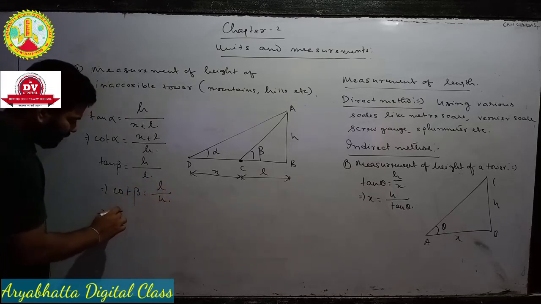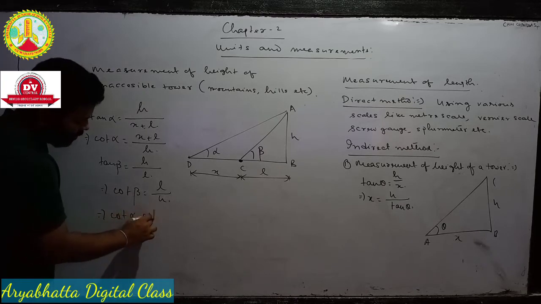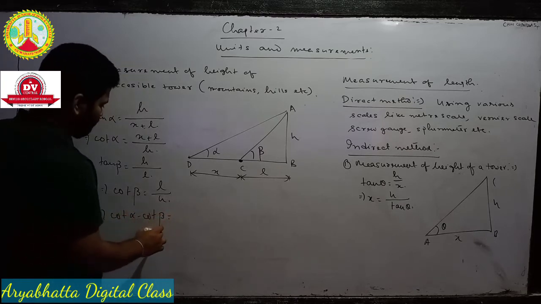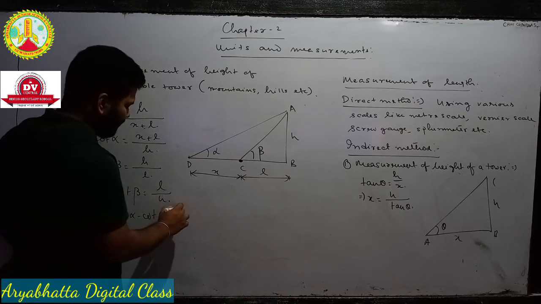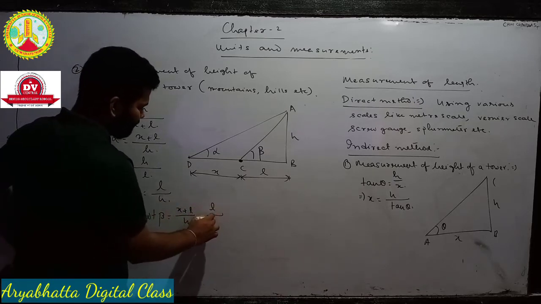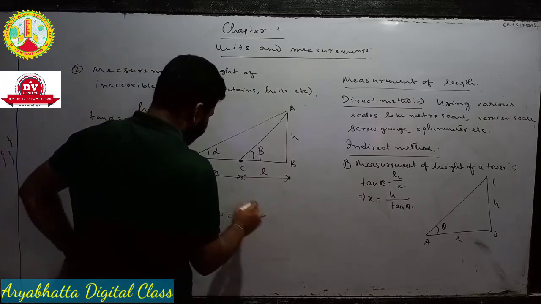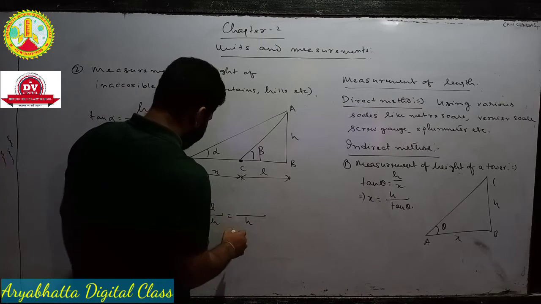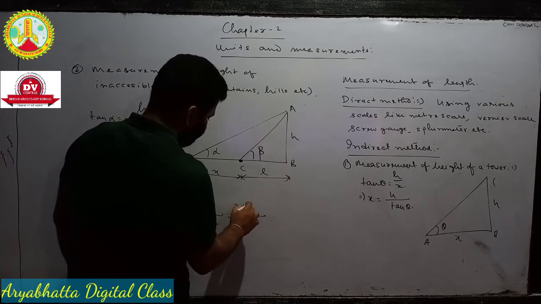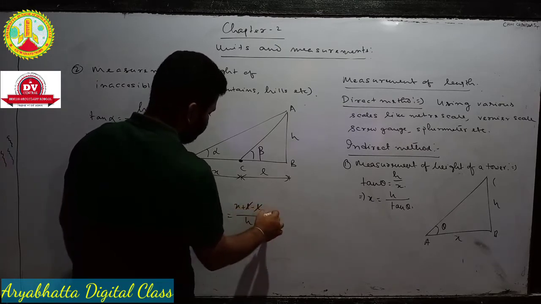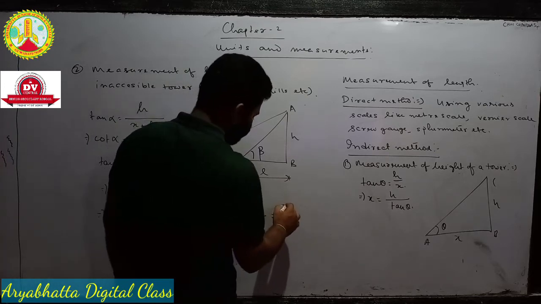So what will be the value of cot alpha minus cot beta? Cot alpha minus cot beta will be x plus L by h minus L by h. Take the LCM, it will be x plus L minus L divided by h, so it will be x by h.